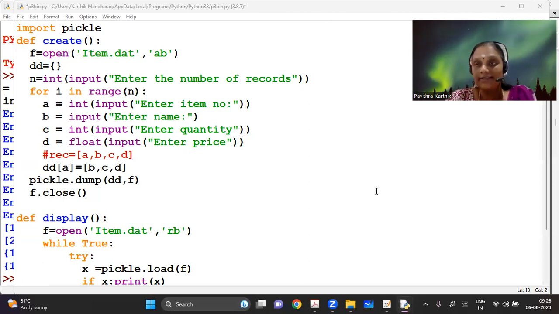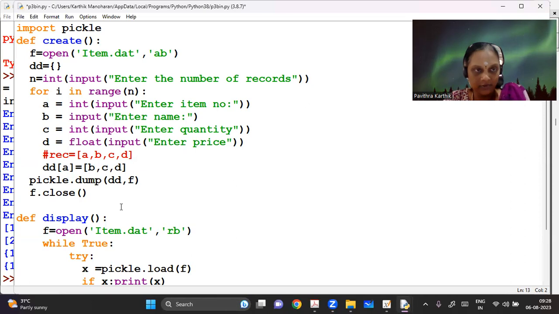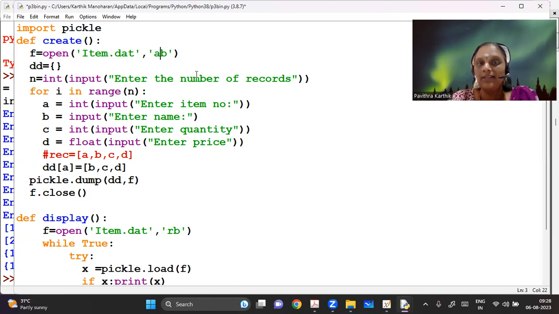You can see that the dictionary is being written again and again. So I'm just moving this line. The line was here. So instead of doing it after every for loop, the dictionary is going to keep on getting created. And once I come out of the for loop, I'm going to do a pickle dot dump. Now, because my junk value is there in my item dot dat, I'm going to change it to write binary mode so that it will get cleaned off automatically. So let's run this one once again.